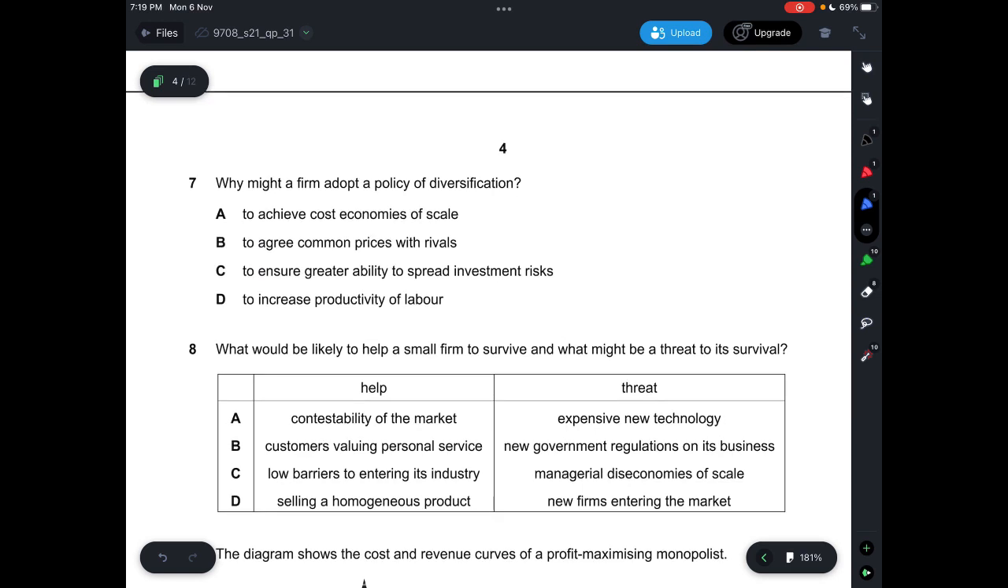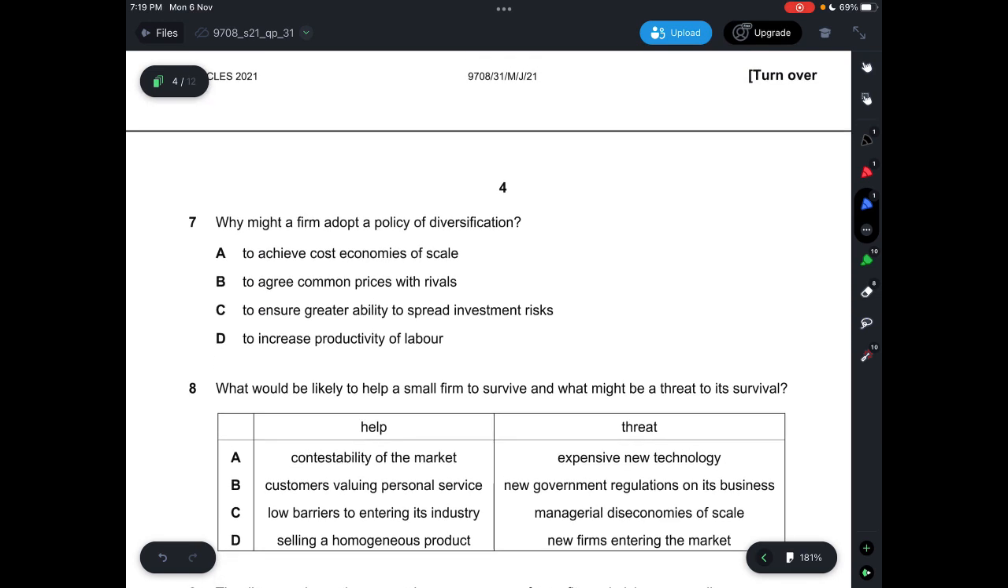Question 7, why might a firm adopt a policy of diversification? Okay, so just to diversify the products. A says to achieve cost economies of scale, which is incorrect. If you want to achieve economies of scale, you need to have more machines producing the same item. Here is diversification, so A is out of the question. B, to agree common prices with rivals. This one is incorrect.